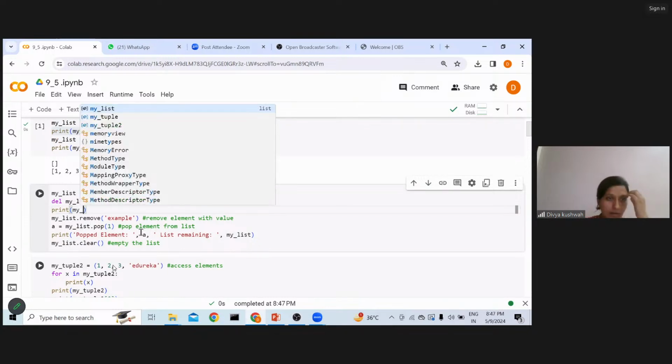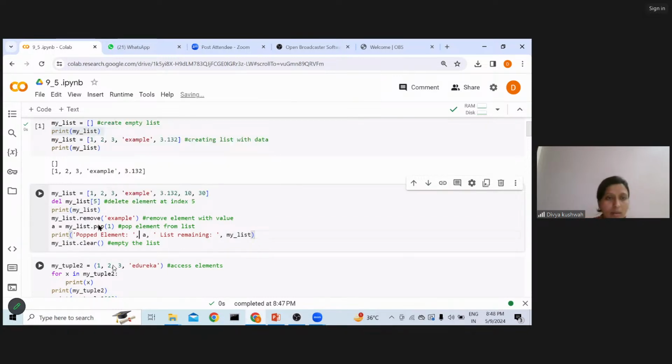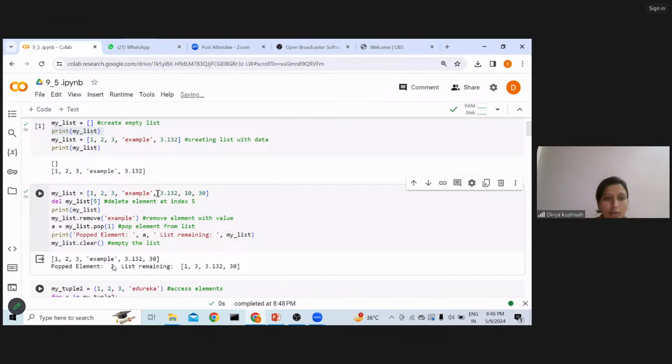If I execute it, creating the list, you can see my 5th element would be 10, which is now deleted. And you can see in this output, the 10 is not there, which is deleted.